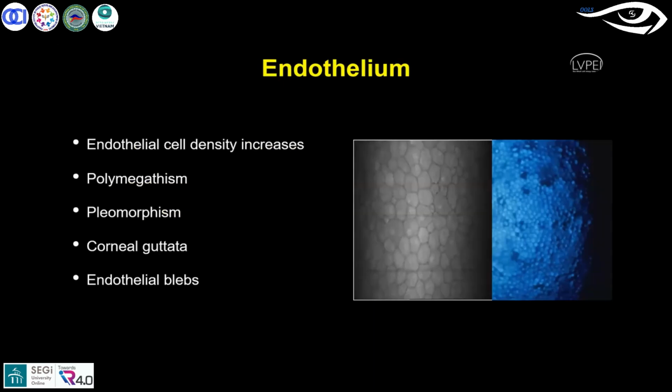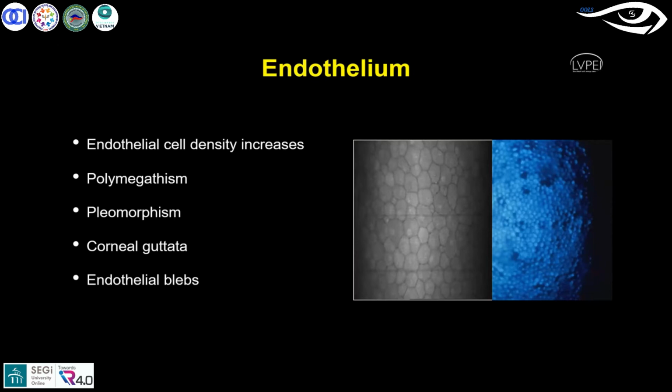Another structural change which comes in the cornea is in the endothelium. This endothelial structure is very important to maintain a good pump mechanism and good endothelial barrier function. The endothelium is a structure which does not regenerate, right? Because of long-term hypoxia, you tend to see some kinds of changes occur in the endothelium also.